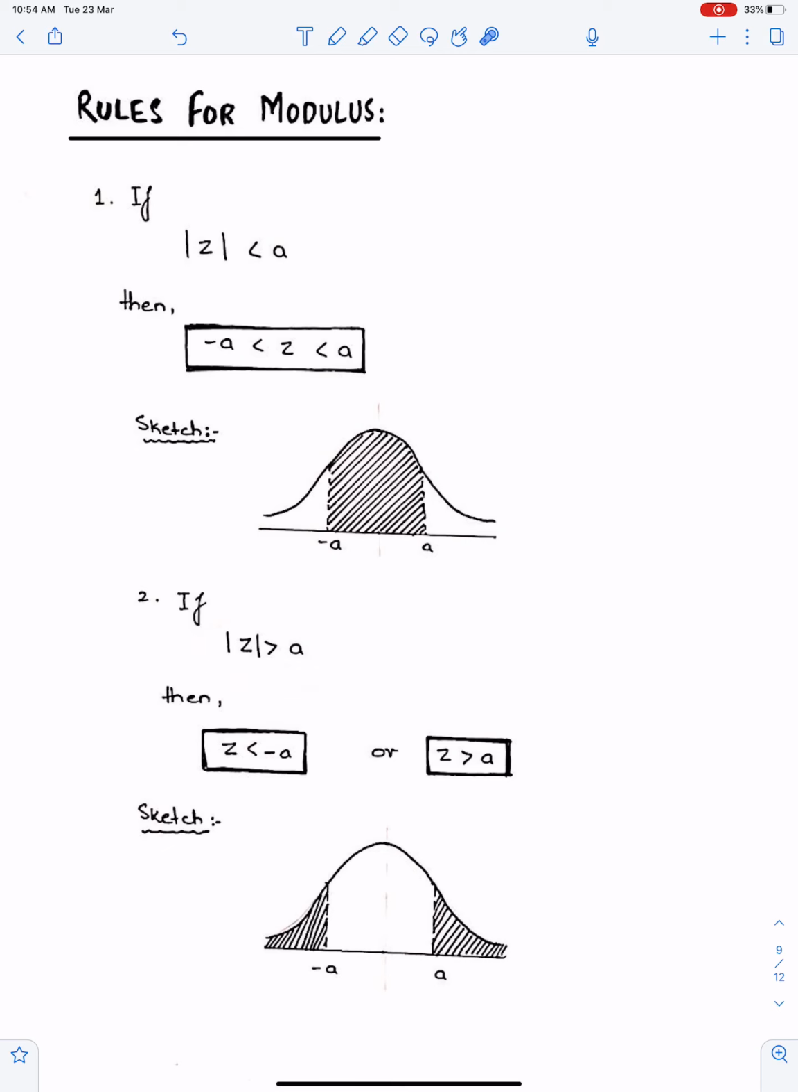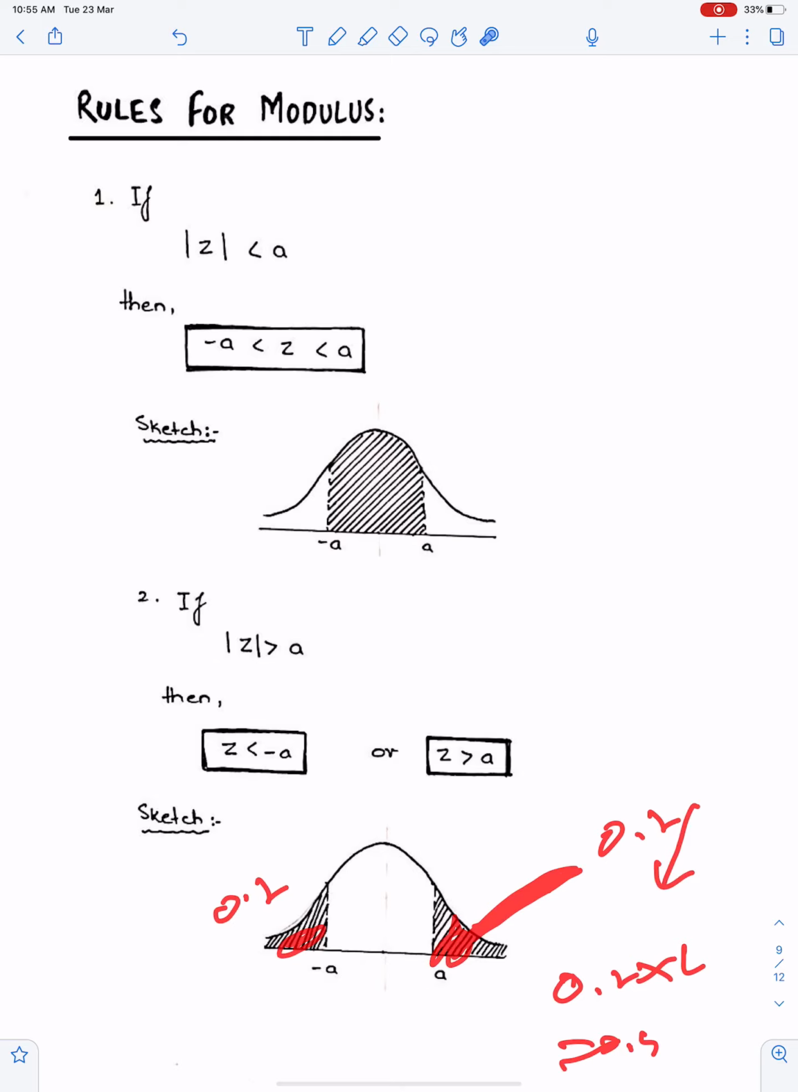When we have the greater sign, then we expand the modulus in this way: Z less than minus a, Z greater than a, and these two regions are required. So if you find the probability of this region, you just need to multiply this answer by 2 because they are both the same. If this answer is 0.2, this must be 0.2. So 0.2 times 2 will give you the total answer. So just work for this part.